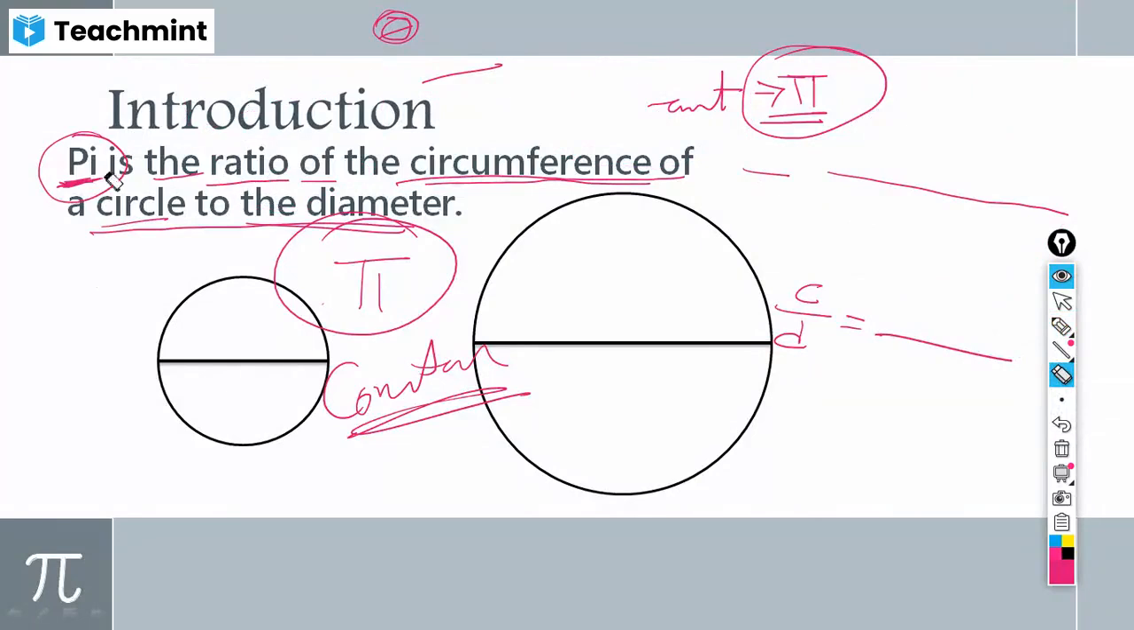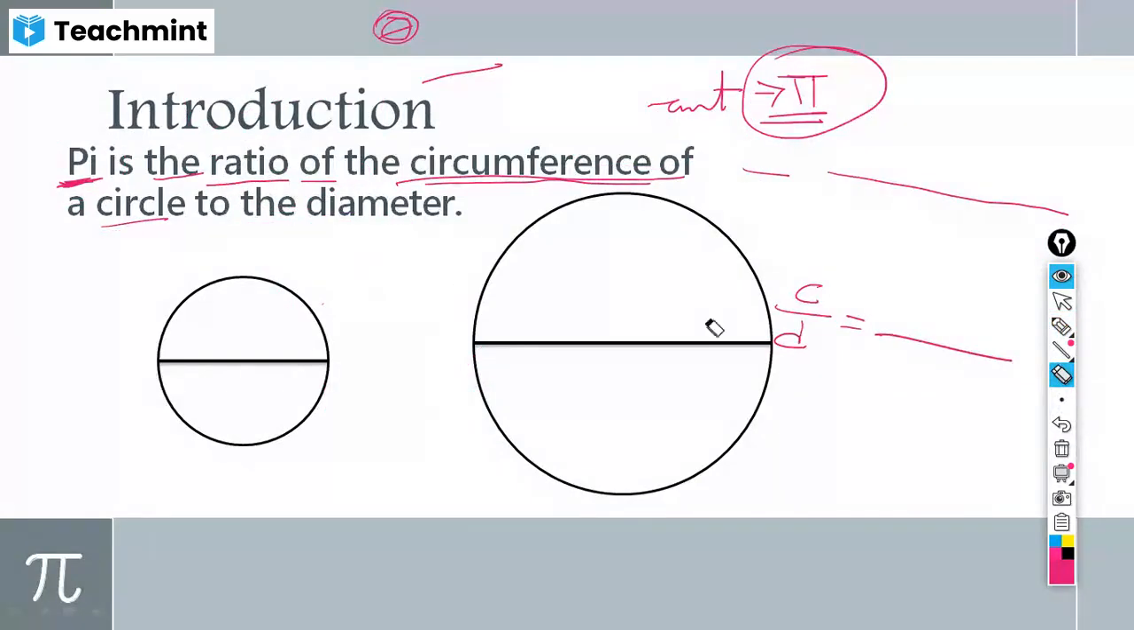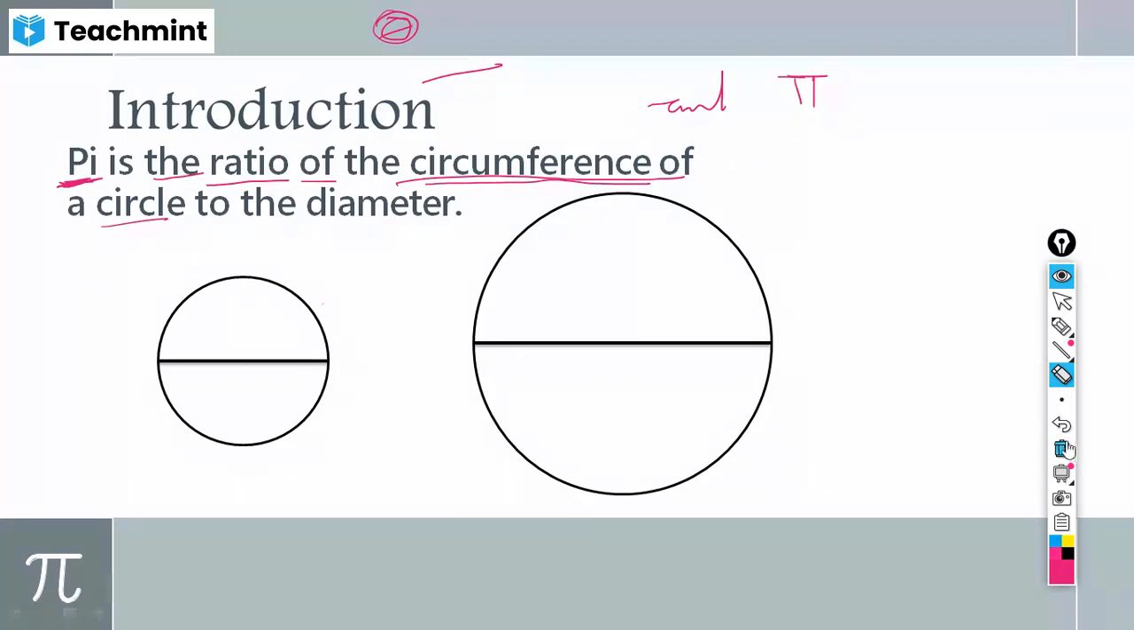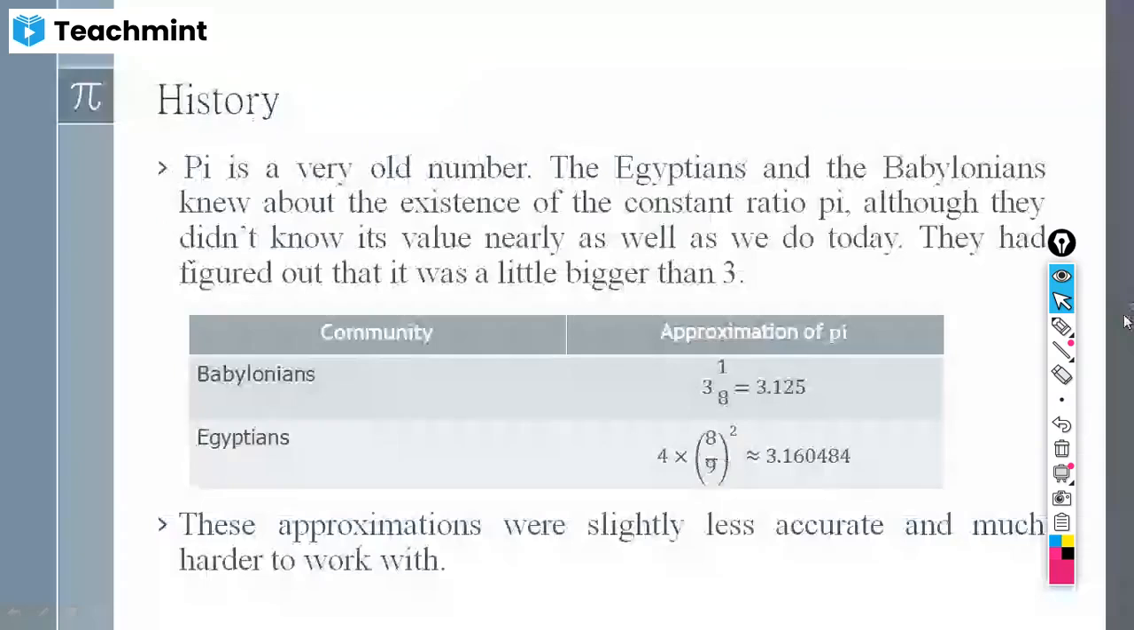Yes, sir. Okay, now let us move to the next slide. The next part is the history of pi.